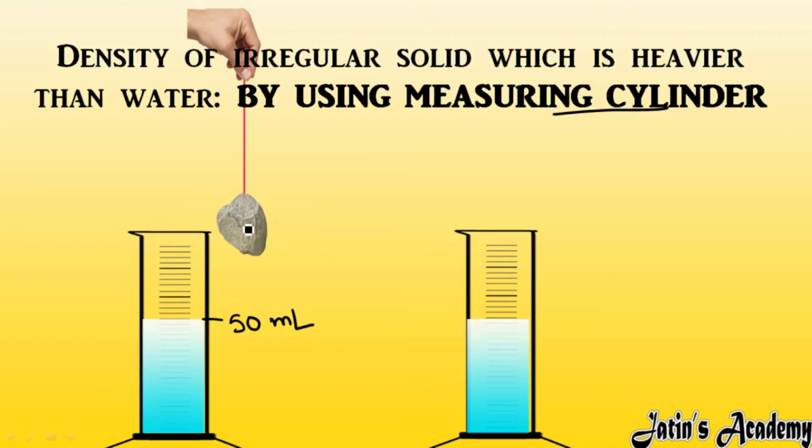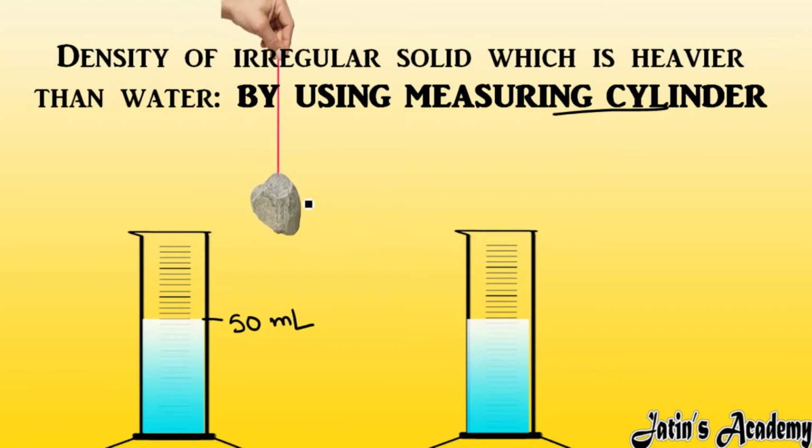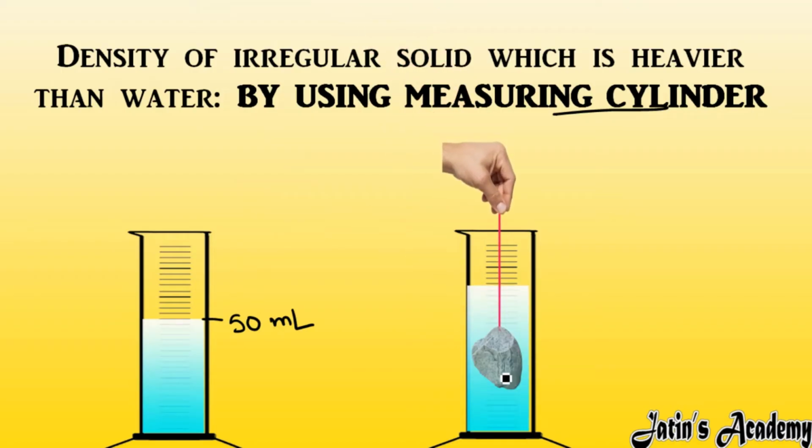If I want to measure the density of this stone, then the mass of this stone I will find easily with the help of a beam balance. It is not an issue, but the issue is with the volume. So the volume I can find with this measuring cylinder. How will I find it? Just take the irregular solid, tie it with a string, then put that irregular solid inside the measuring cylinder. When you put it inside the measuring cylinder, the volume of the water will rise. For example, firstly it is 50 ml, then it goes to 60 ml.